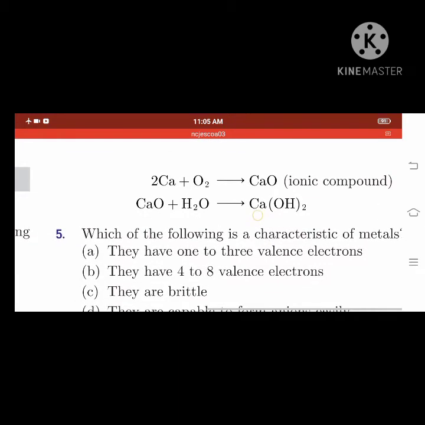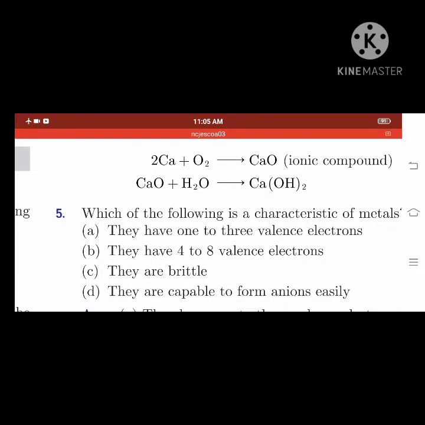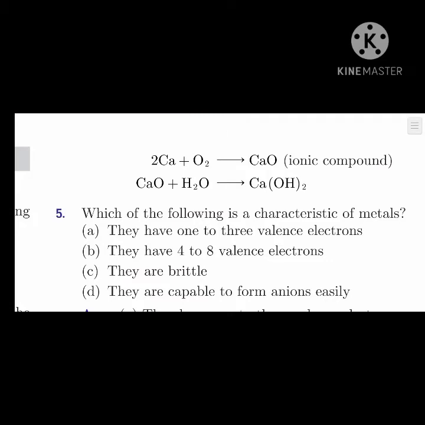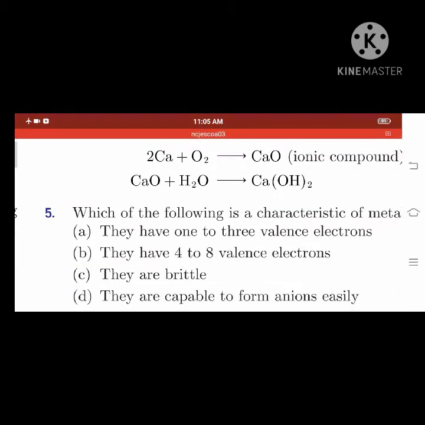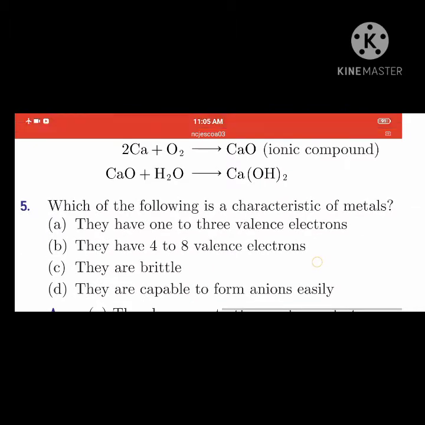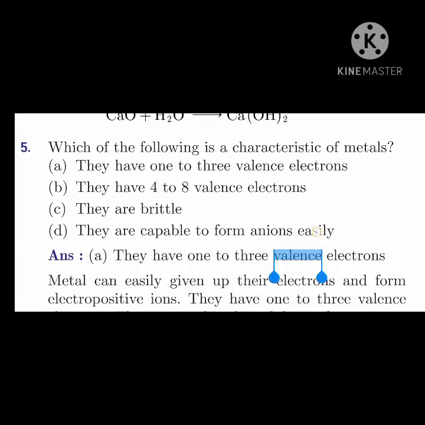So you can see the reaction here. Calcium, when it is reacting with oxygen, gives an ionic compound, that is calcium oxide. When calcium oxide is reacted with water, it gives calcium hydroxide. Okay, and which of the following is the characteristic of metals? So one among these is a characteristic of metals.